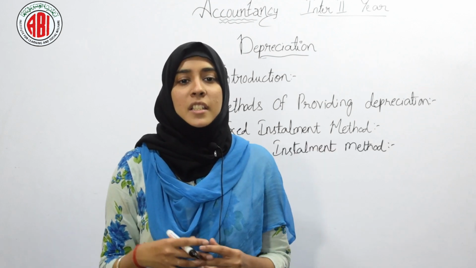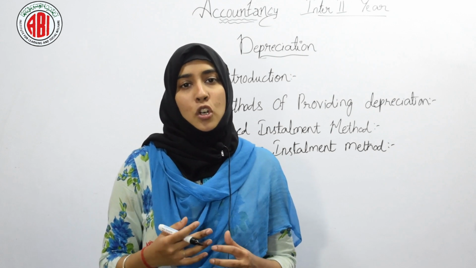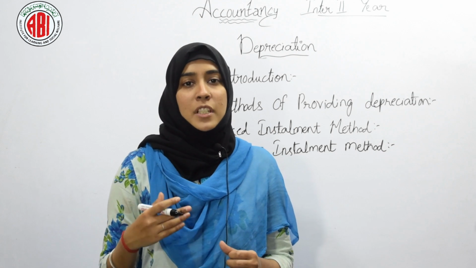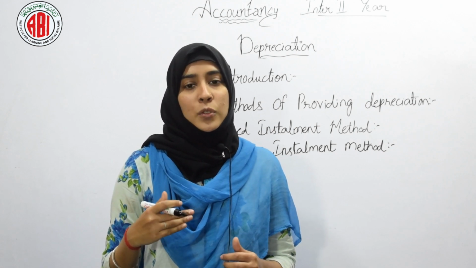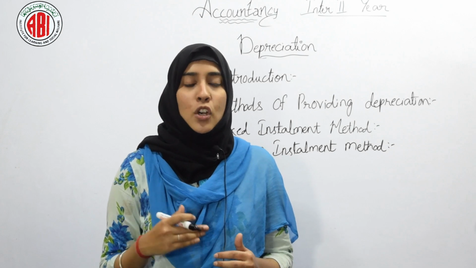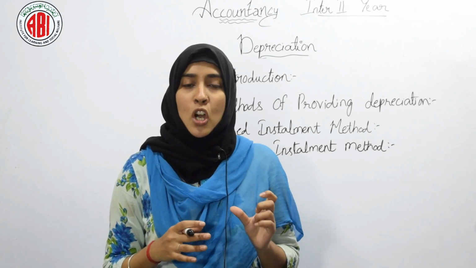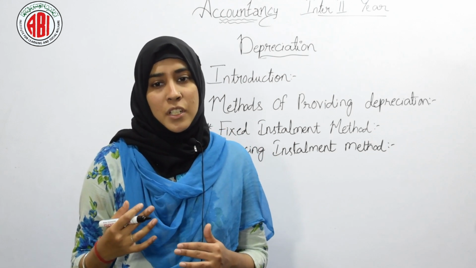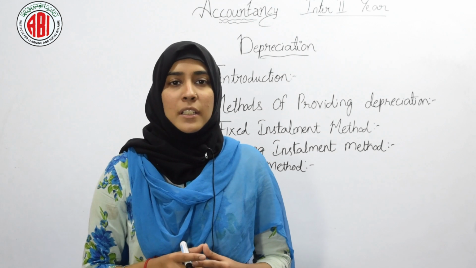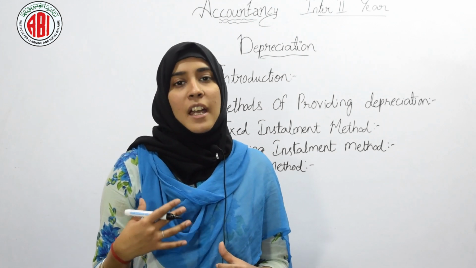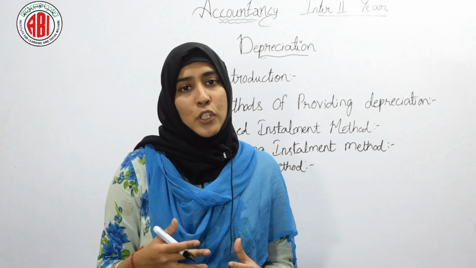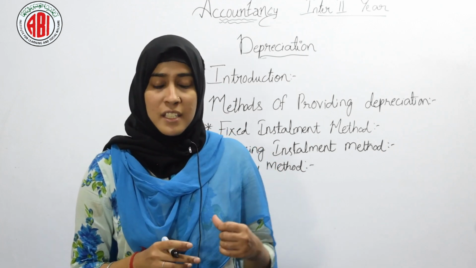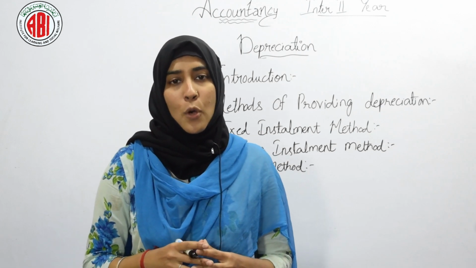The next method is the reducing installment method, also called the diminishing balance method. In this method, the depreciation value will decrease according to the usage or decrease in the value of the asset. So it is not consistent, and this method is suitable for plant, machinery, furniture, etc. Annuity method: under this method, we have an annuity table and we use that table to calculate depreciation, and this method is suitable for leasehold property.